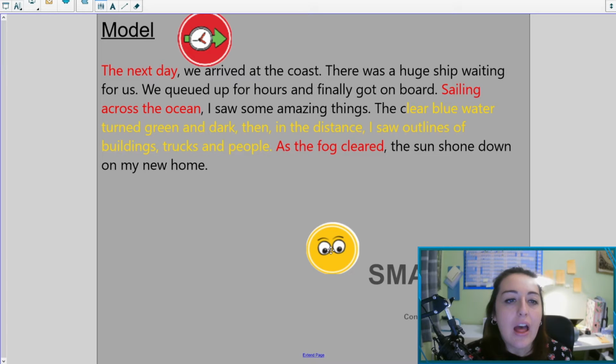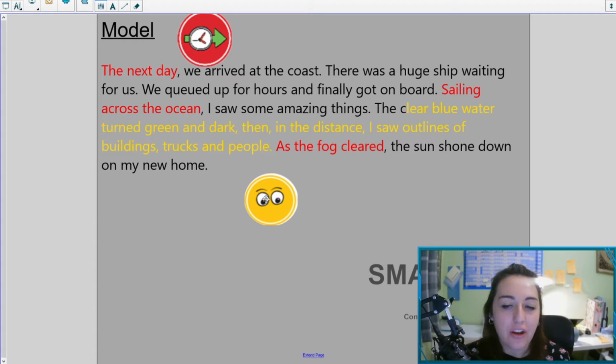So the next day we arrived at the coast. There was a huge ship waiting for us. We queued up for hours and finally got on board. Sailing across the ocean, I saw some amazing things. The clear blue water turned green and dark, and then in the distance I saw outlines of buildings, trucks and people. As the fog cleared, the sun shone down on my new home.